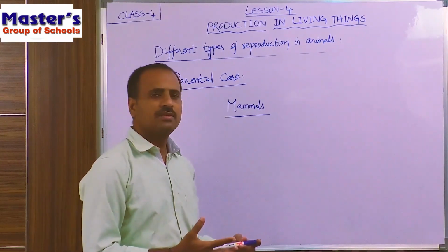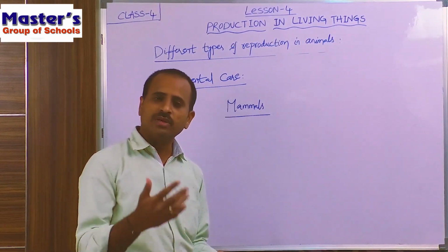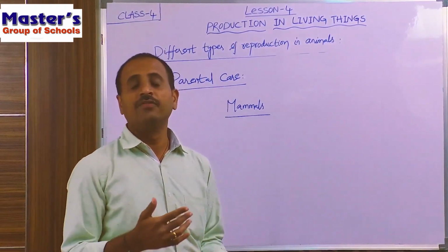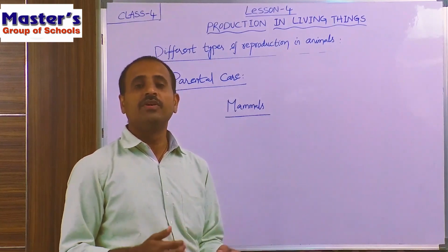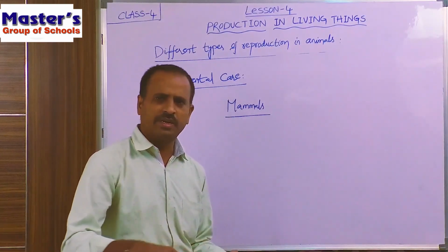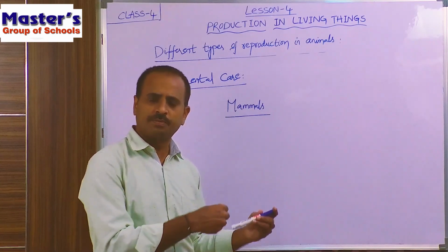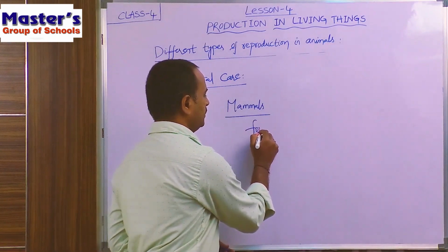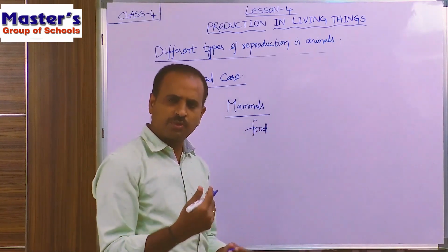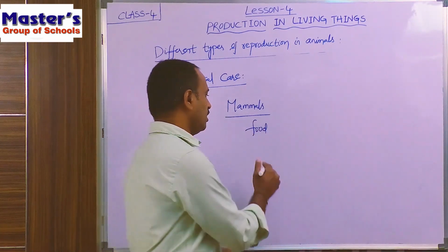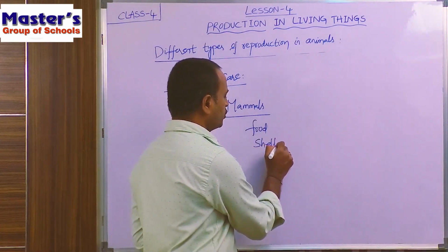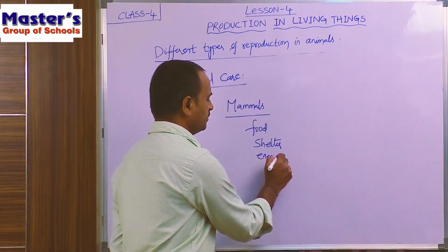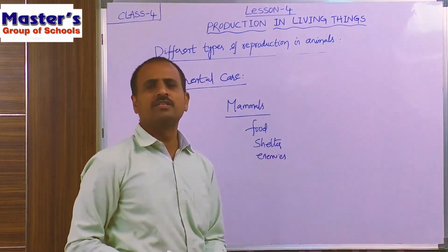All the mammals will take care of their new ones after they are born until they get the capability of living on their own. In the meantime, these parents give food and shelter, and also protect their new ones from enemies.